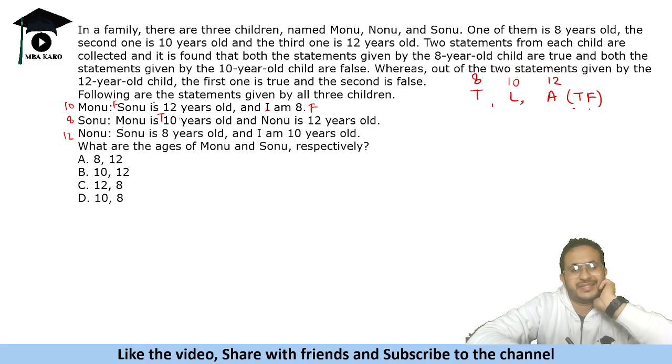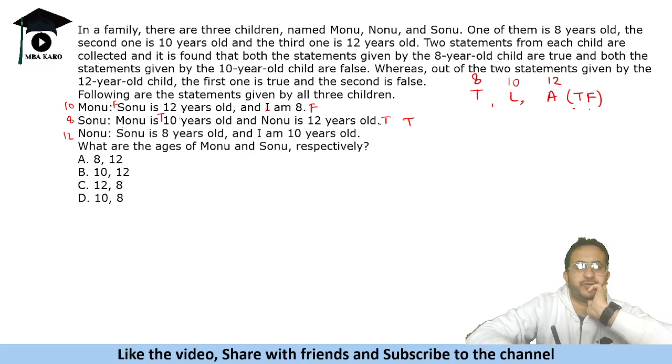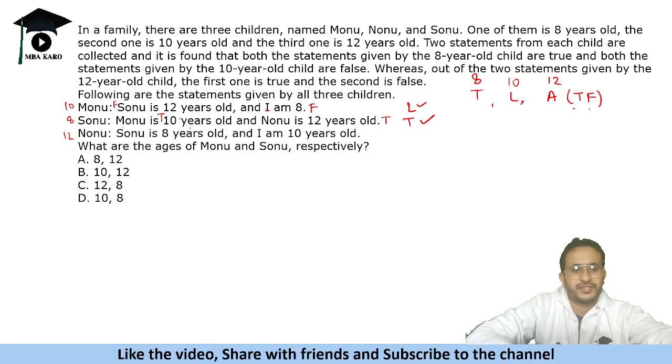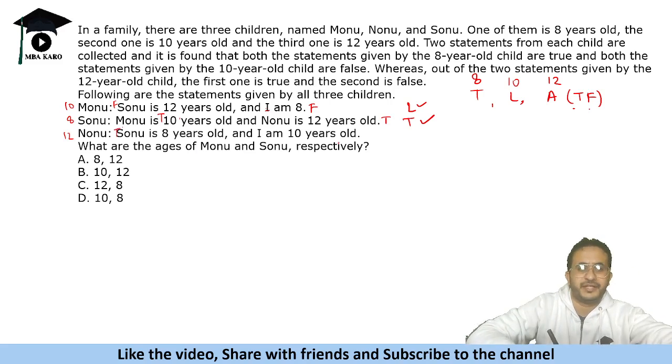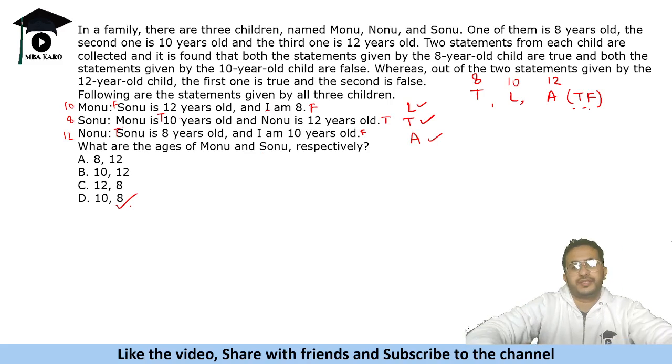Now let us see if things fall in place. Sonu says Monu is 10 years old, his statement is true. His second statement is Nonu is 12 years old, which is also true. So he's a truth teller, as an 8-year-old is. Monu is a liar. And Nonu says Sonu is 8 years old, so the first statement is true. His second statement is I am 10 years old, which is false. True and false, he's an alternator. The ages of Monu and Sonu: Monu is 10 and Sonu is 8 years old.